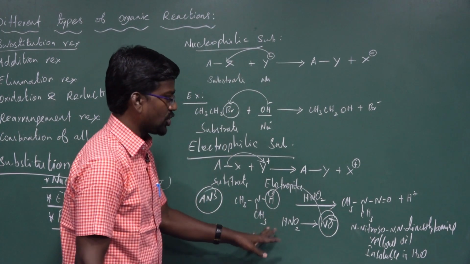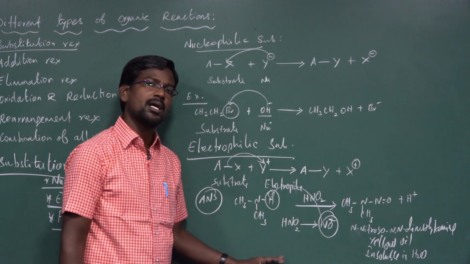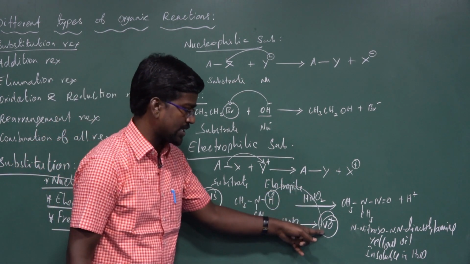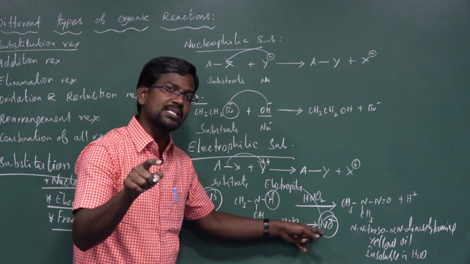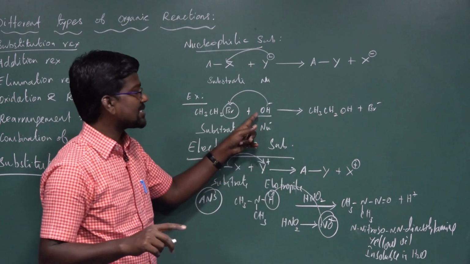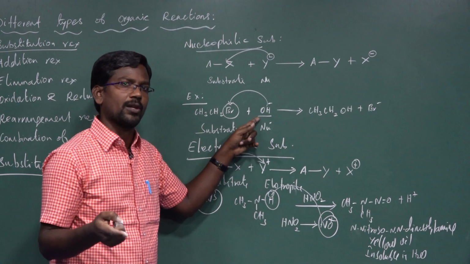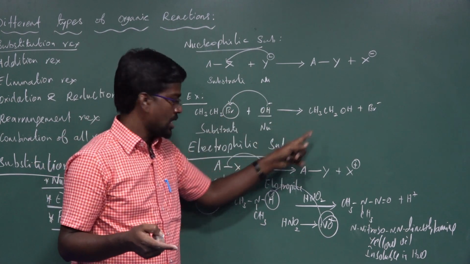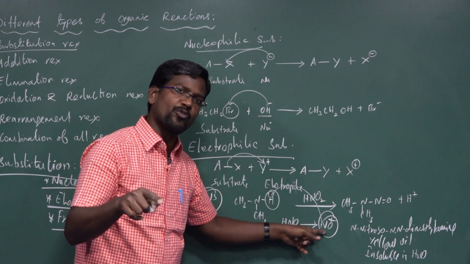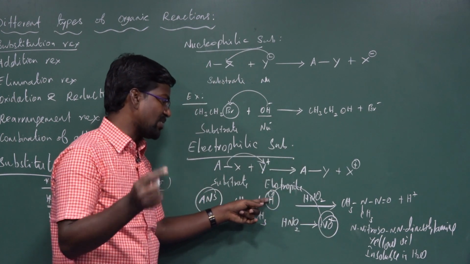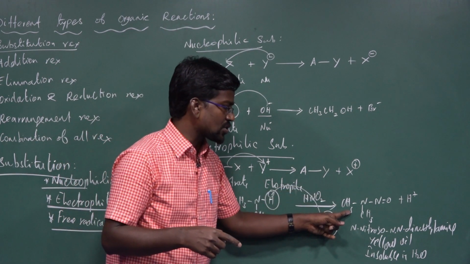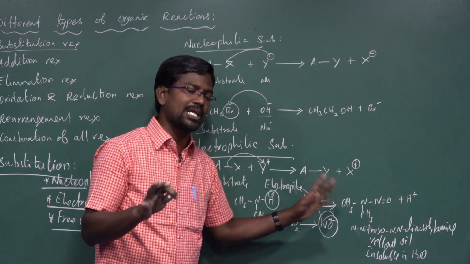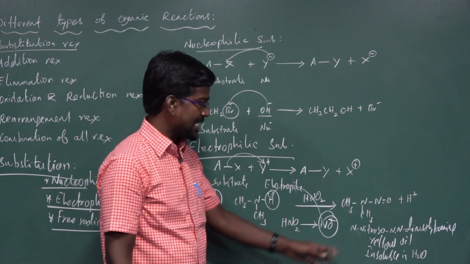It is an aliphatic substitution reaction because the compounds are aliphatic. The aliphatic compound contains hydrogen replaced by the NO plus ion. In this reaction, the NO plus ion is the electrophile. In the earlier reaction, the OH minus ion was the nucleophile that substituted in the place of bromine to form ethyl alcohol. Here, NO plus is the electrophile that substitutes in the place of hydrogen to form N-nitroso dimethylamine, a yellow oil insoluble in water.